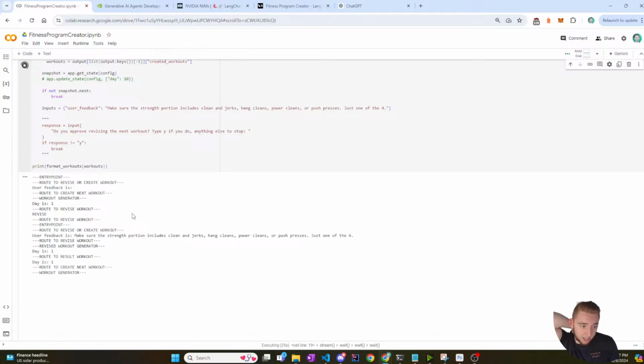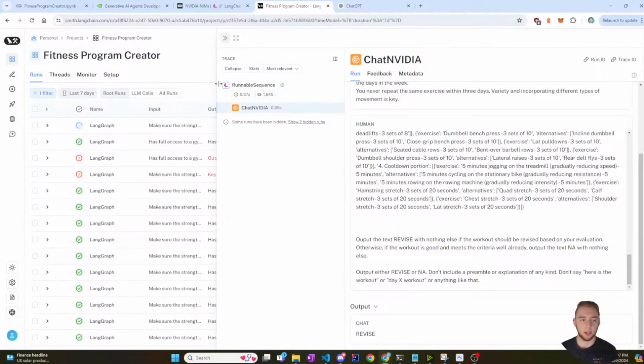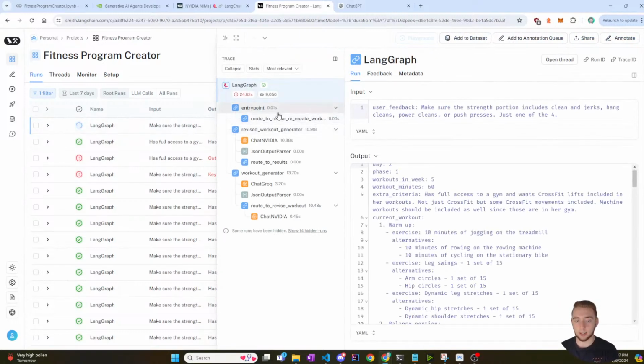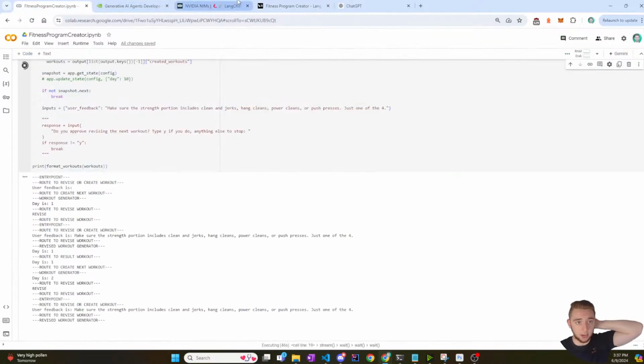So I'm gonna let it go. Cool. It makes the revise, and then it's gonna do the user feedback again. So I'm gonna let it go one more time. And then actually what I can do is go into the Langsmith executions here. So let me go to the one that's currently happening right here, and I can dig in and see what exactly is going on.